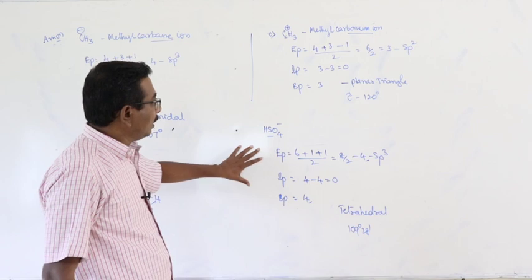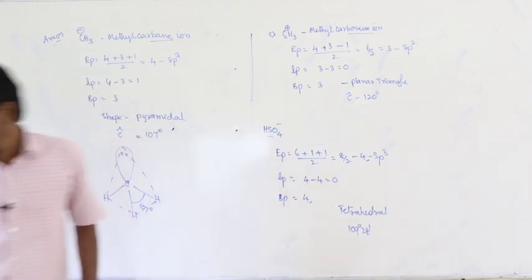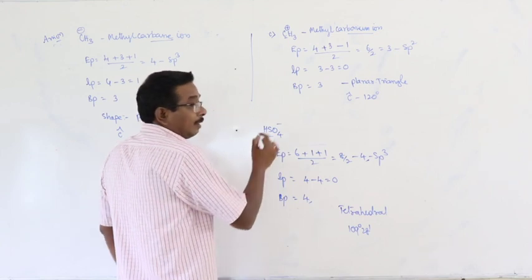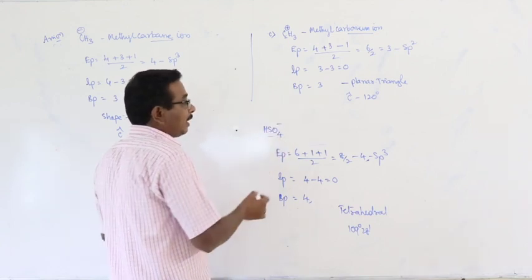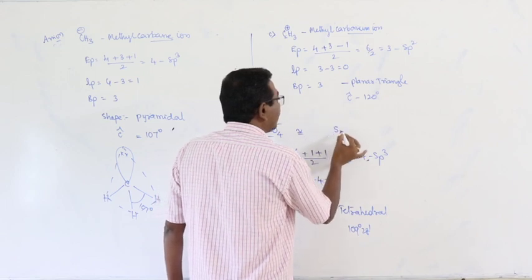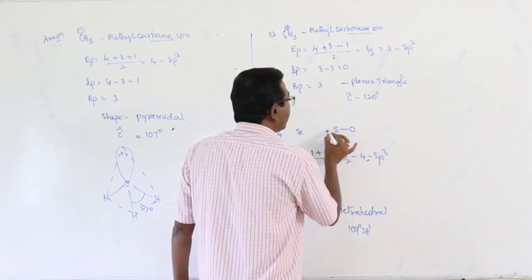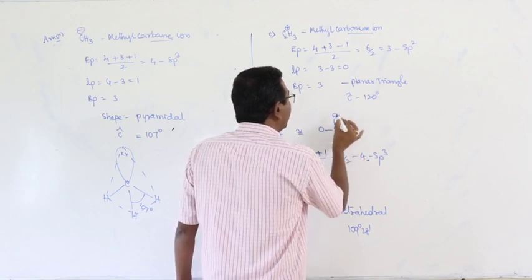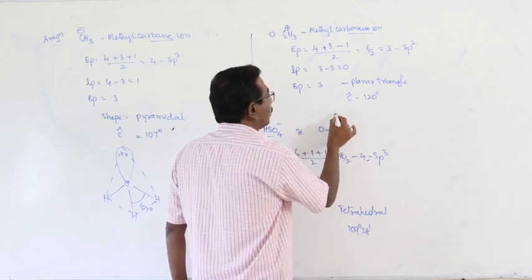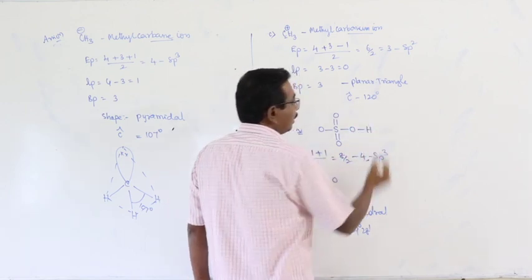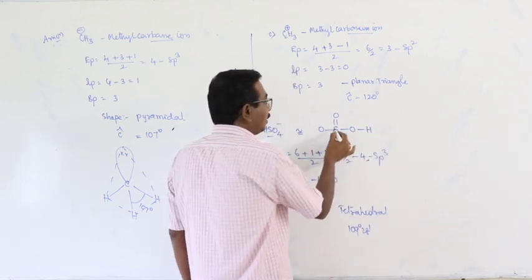This is about the application. Next one. Here, actually, this is a contradiction. In bisulfate ion, this is the central sulfur atom, these are oxygen atoms, and this is a bonded hydrogen atom on oxygen.